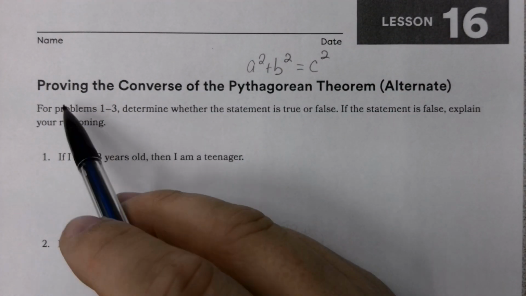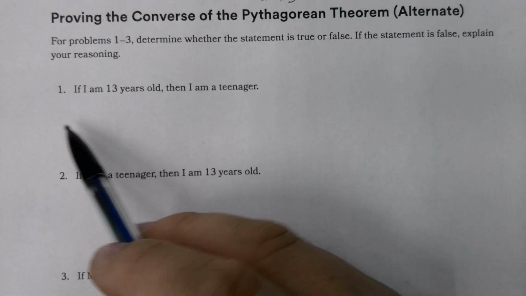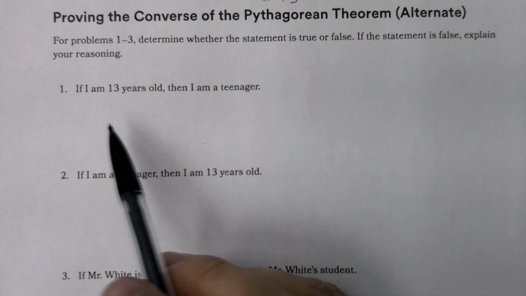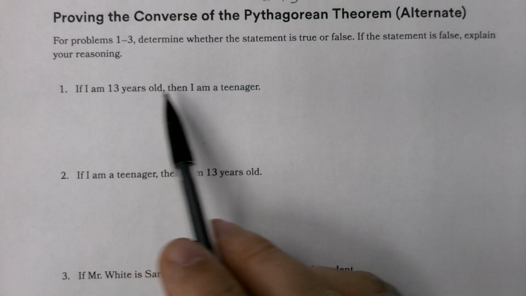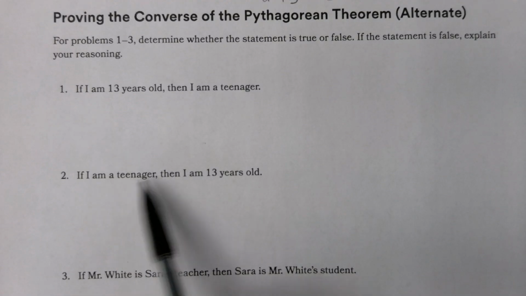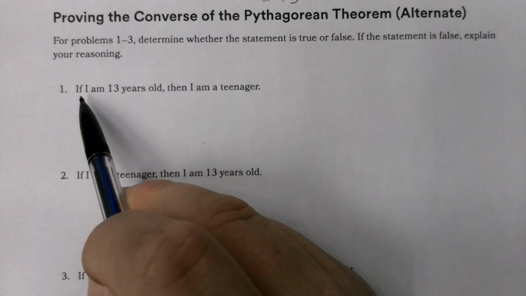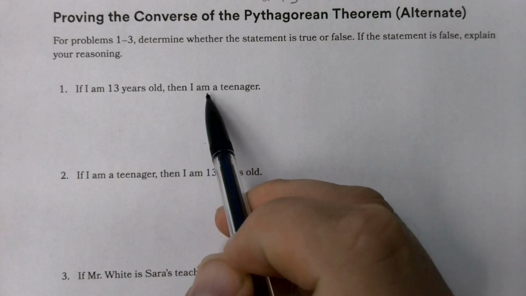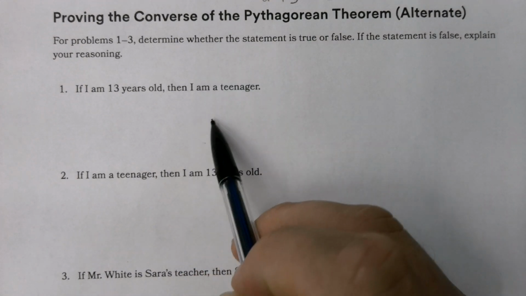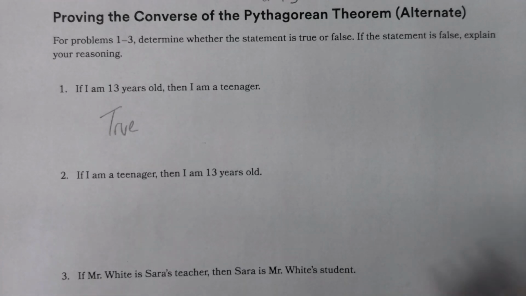When we talk about a converse of a statement, if we look at questions 1 and 2, if you notice, this one says, if I am 13 years old, then I'm a teenager. On question 2, we have those flipped. Question 2 is the converse of question 1. You're essentially taking the question and flipping those phrases. So, if I am 13 years old, then I am a teenager. This is a true statement, because if you're 13, you are a teenager. There's nothing that can say otherwise on that.